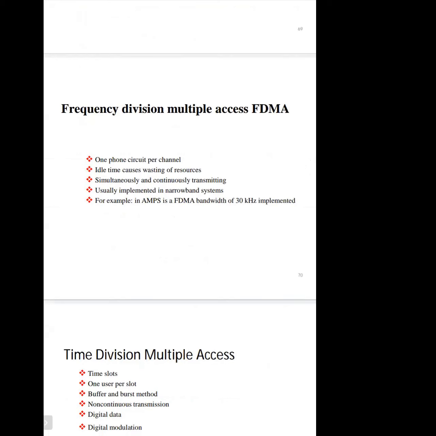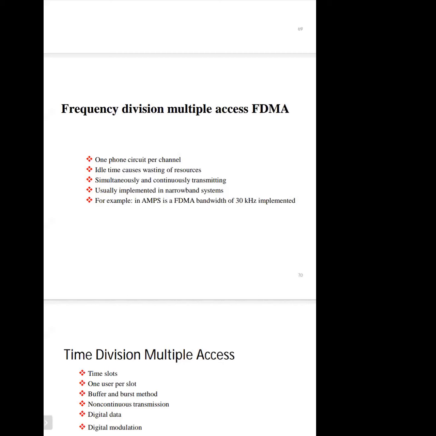The specification for this is that only one phone circuit per channel will be used. Basically, the whole spectrum is divided into multiple frequency bands, and each frequency will be allocated to one user. In those frequencies, we have the forward channel frequency and the reverse channel frequency for every user.